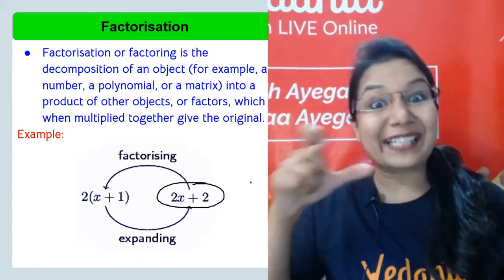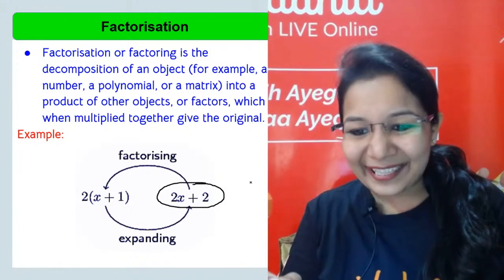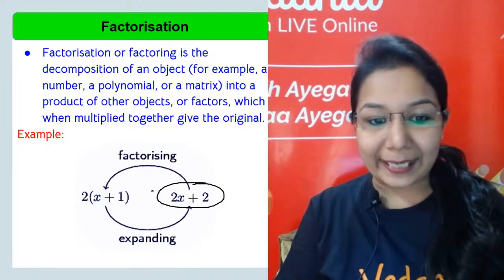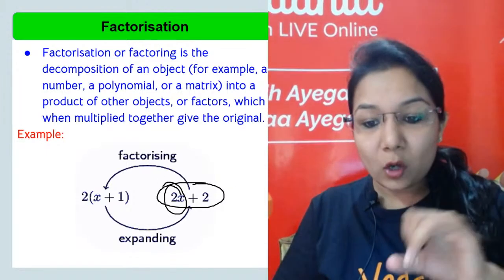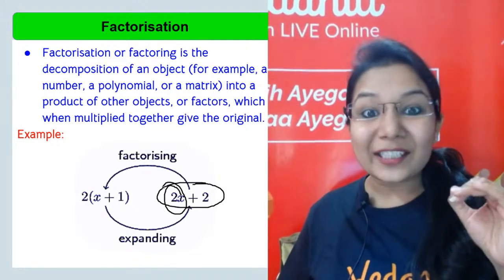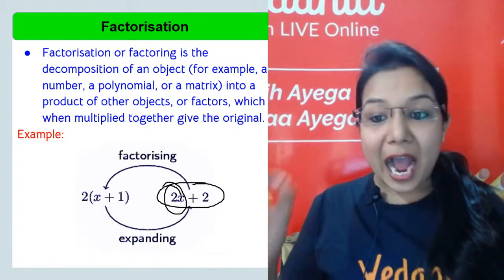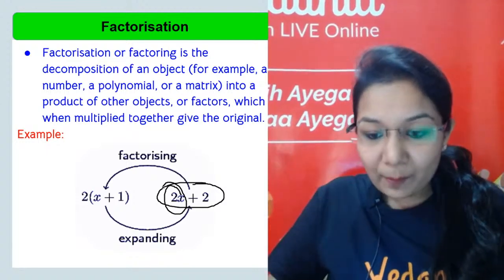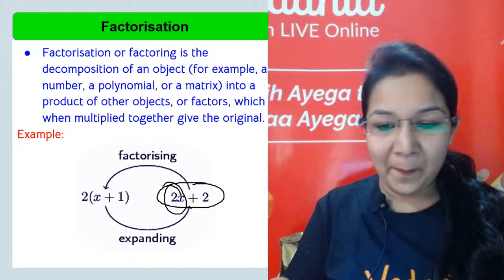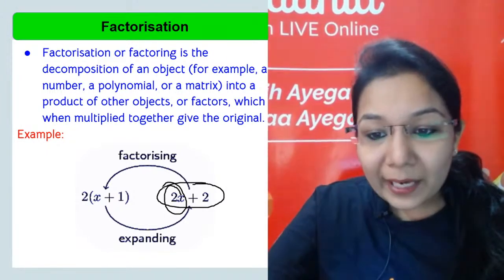So we take the common first, and 2x plus 2 has 2 in common. So take it out from the bracket, and in the bracket now take all the numbers which you can take out from the common part. Now 2 is already common in the first term. What is left? x. Then it's a plus, so let's write a plus sign in the bracket. Then out of 2, if you have already taken 2, which number should you take? That which when multiplied by itself gives you the same number. That is 1.